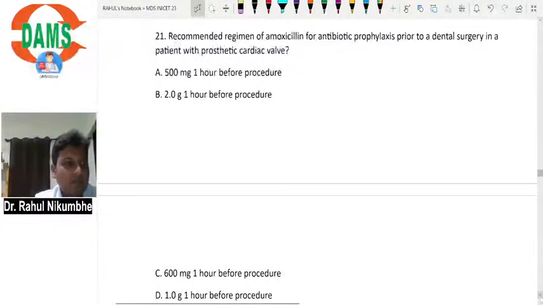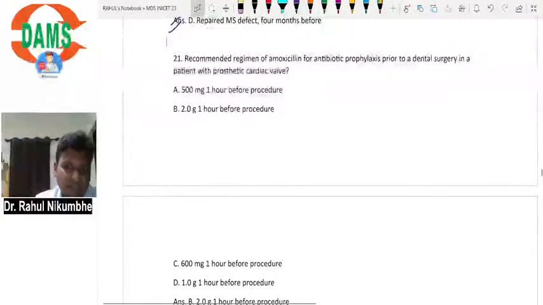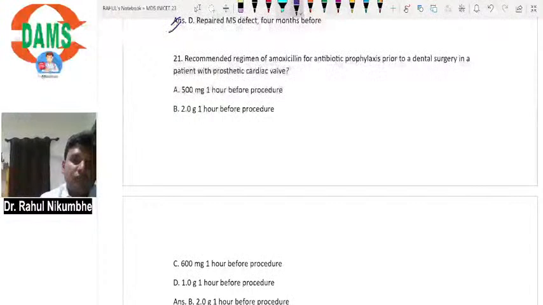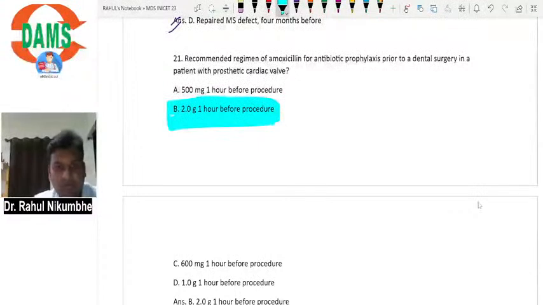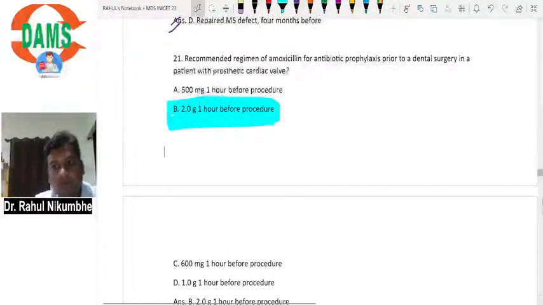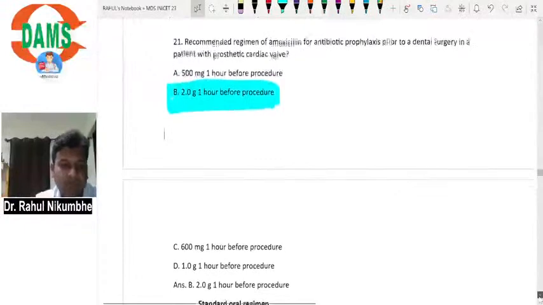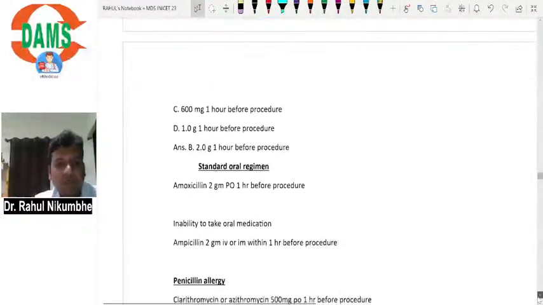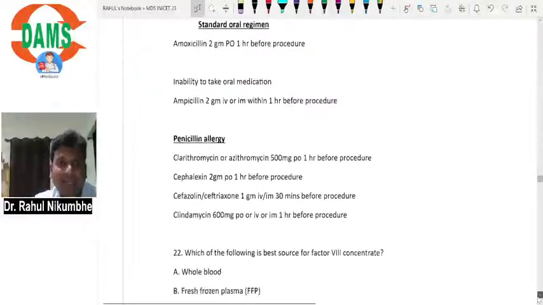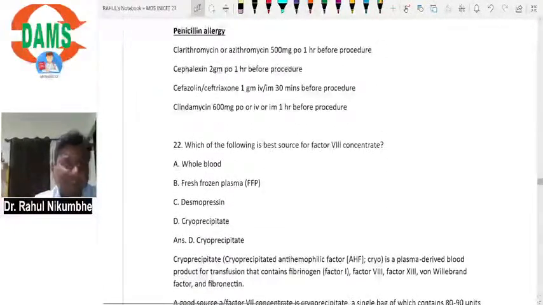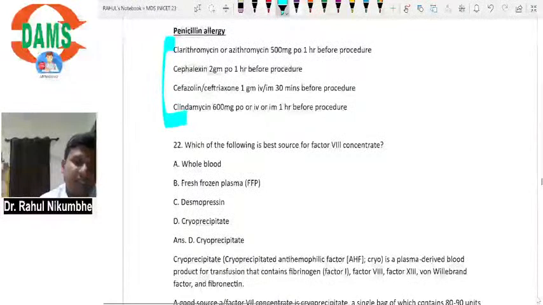in the heart. Then, the recommended regimen of amoxicillin for antibiotic prophylaxis prior to dental surgery in a patient with a prosthetic cardiac valve. We use 2 gram amoxicillin 1 hour before the procedure. Very important for your dental procedures. Please remember this. We use amoxicillin 2 gram 1 hour before the procedure. And if the patient is having allergy to penicillin, then we have these options: clarithromycin, cephalexin, cefazolin, clindamycin.